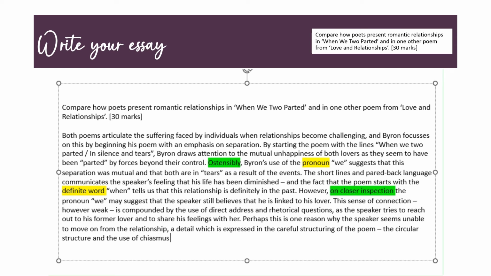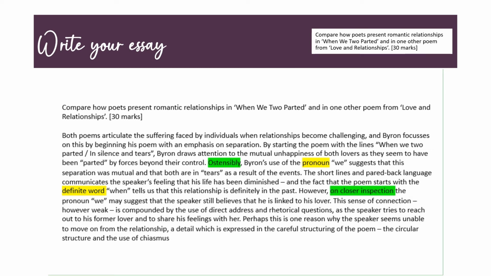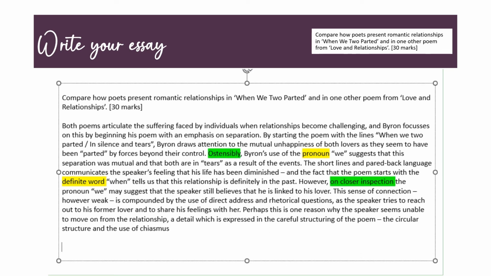Now, I know I've just said don't get too hung up on using fancy terms or worrying about getting them exactly right under the time pressure of the exam. But chiasmus, when you're writing about this particular poem, is a really interesting technique to look at. Basically, chiasmus is a particular pattern. And the pattern is basically A-B-B-A or A-B-C-B-A. So I'll type that out on the screen because it might help you to see that a little bit better. And you can see that we've got the first bit of the pattern set out, A-B-C, and then we've got it reversed or mirrored or flipped round to C-B-A.